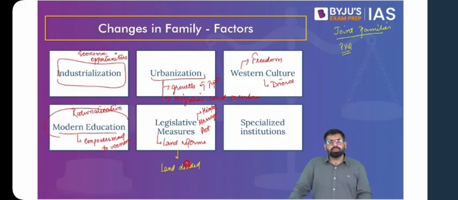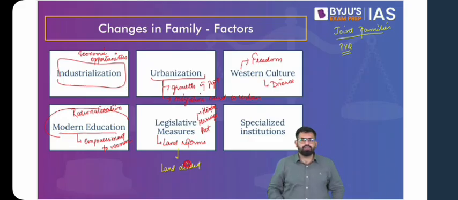And also, generally we find that once the eldest male member... think about a family where there is a grandfather, grandmother, then there are 3 brothers who are married and who have children. So as long as the grandparents are alive, generally the family stays together. But once the grandparents pass away, generally the family tends to break. It gets split into various nuclear families.